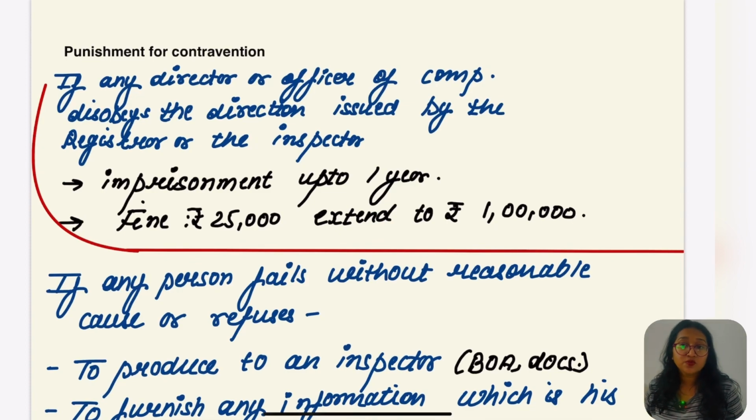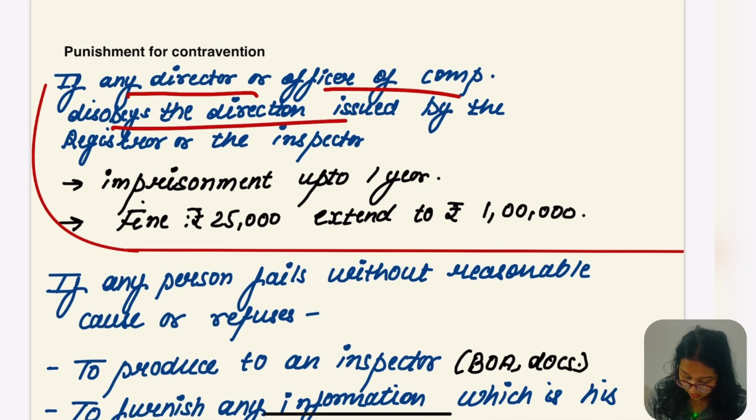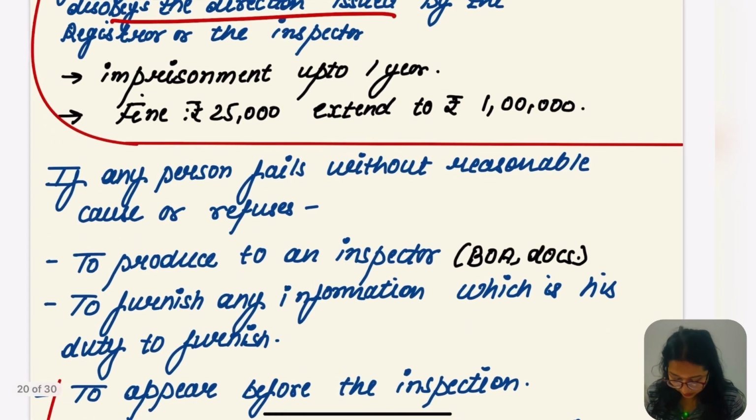Now let's go to the punishment for contravention, which is the fine. If a director or officer of the company disobeys, they are liable to a fine imposed under the section. First, if any director or officer of the company disobeys the direction issued by the registrar and inspector, remember earlier sections 2 under 6 and 8.